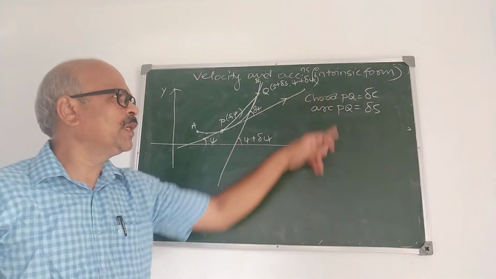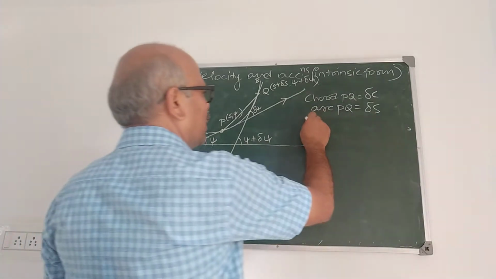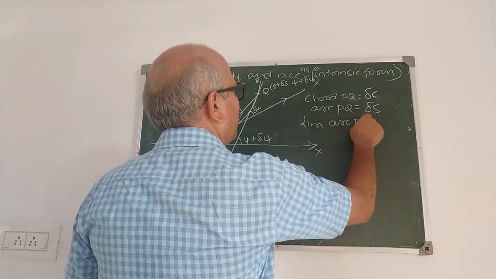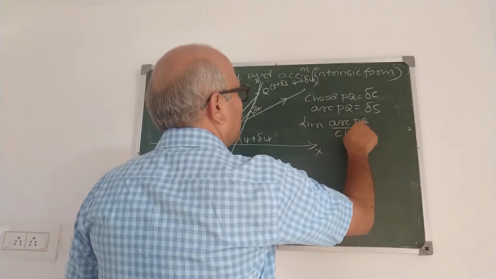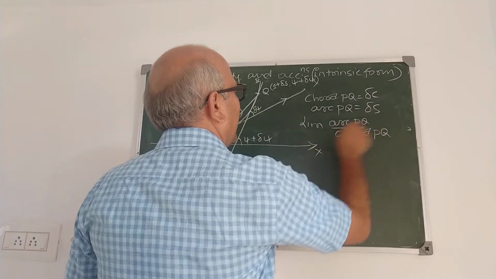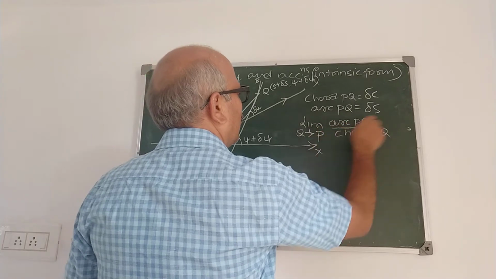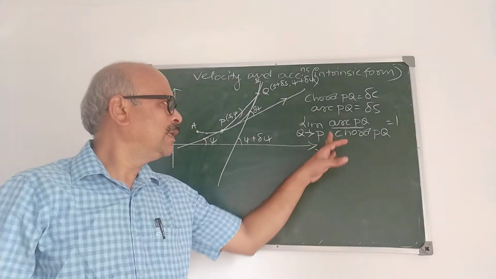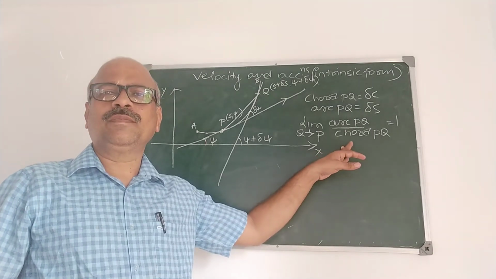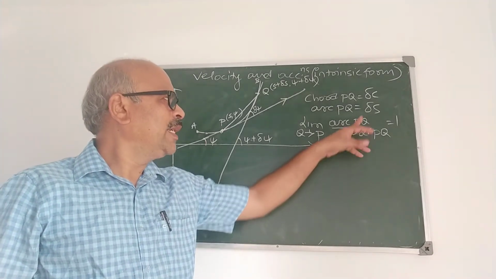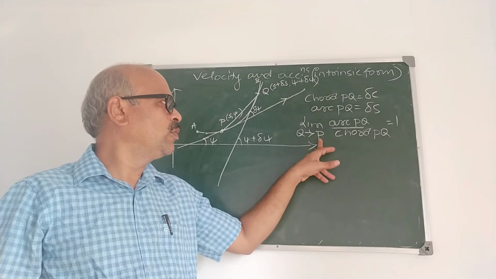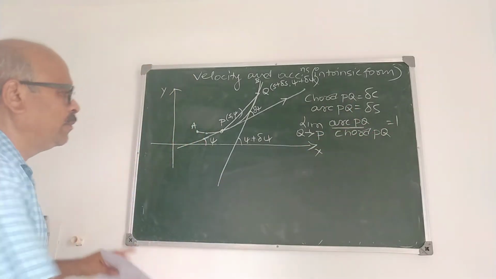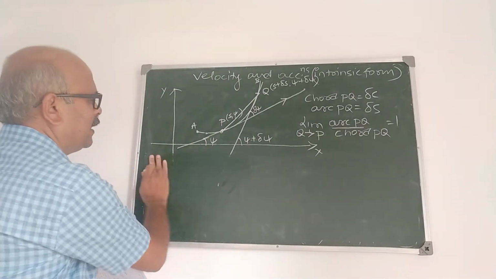Let us take chord PQ as delta c, and we use one important result here: the limit of arc PQ upon chord PQ as Q approaches P along the curve is equal to 1. This you have studied in differential calculus. We use this. Now, what is the expression for tangential velocity?